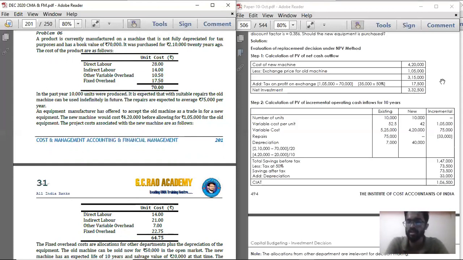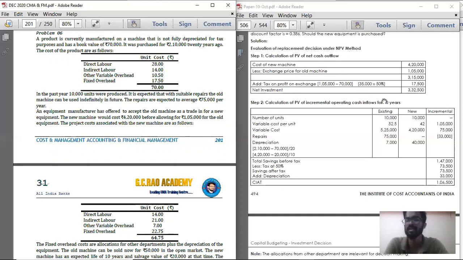Okay, so you understood this. What is 17,500? For 1,05,000 you are selling it, but the book value is 70,000. So 35,000 is the profit. On the profit, 50% is the tax on long-term capital gain. So you should add that to the cash outflow. So the net purchase price is 3,15,000. On that, if you add the cash outflow by way of tax, you'll get the net cash outflow.